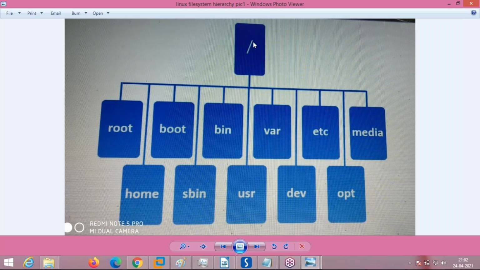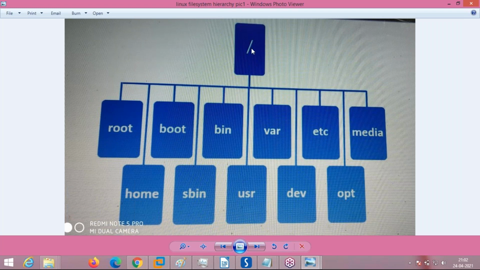See, the slash is called root. Understood? Inverted tree is the reverse of a tree. Slash comes first, this is the root. Under this root, these are the different branches, and for each branch, these are the endings. Root, boot, these are all the directories under slash.